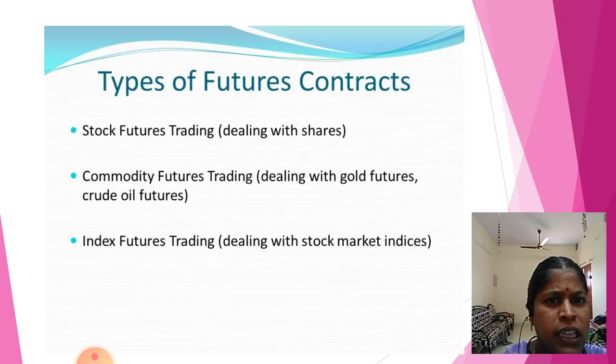Now we are going to see the types of futures contract. There are three types: the stock futures trading, the commodity futures trading, and the index futures trading. Stock futures trading deals with shares. Commodity futures trading deals with gold futures and crude oil futures, only commodity items. Index futures trading deals only with the stock market indices. These are the three types of futures contract.